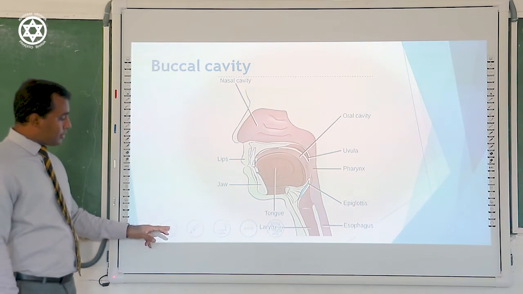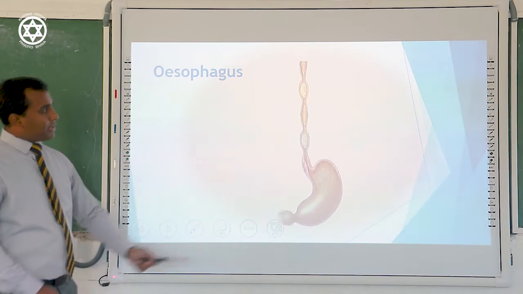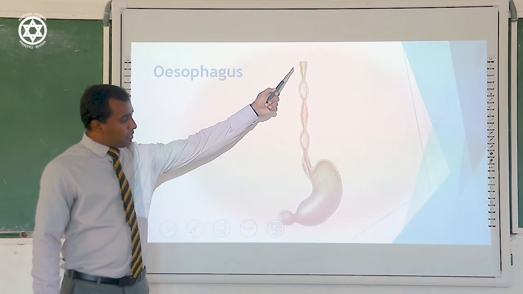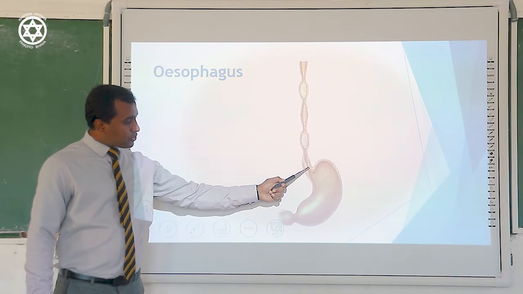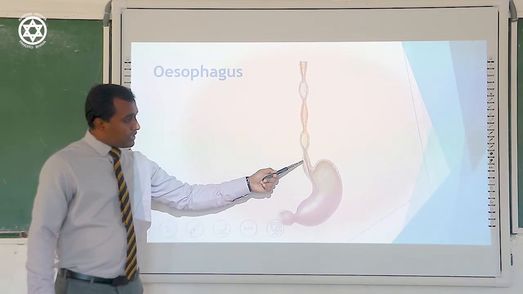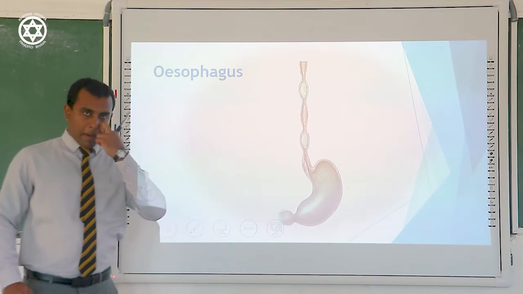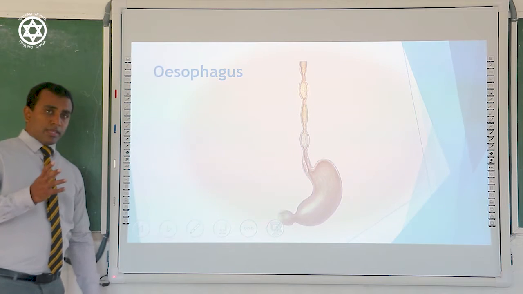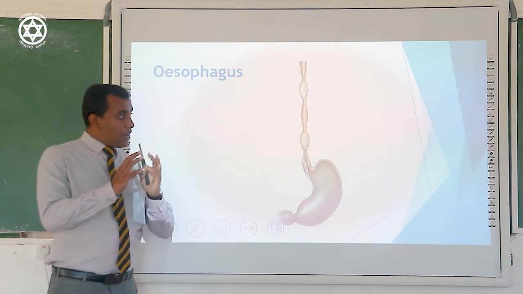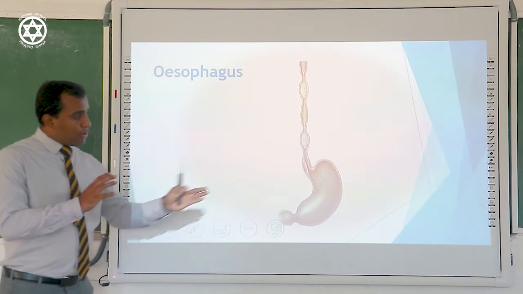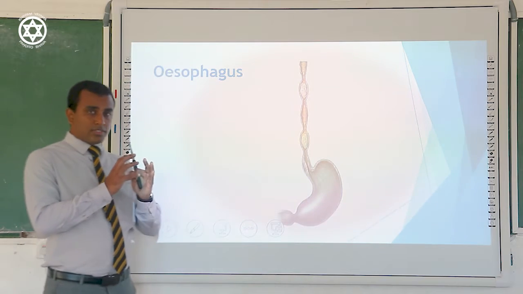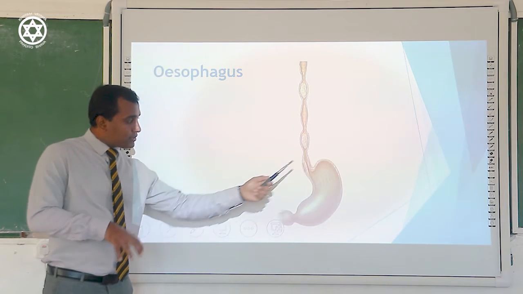Let's see the structure of the esophagus. The esophagus lies from the base of the mouth cavity to the very top of the stomach. Here to there we call the esophagus. The esophagus is built of smooth muscle. Due to a certain special movement happening in the wall of the esophagus, the lump of food, otherwise bolus of food, is pushed again towards the stomach.